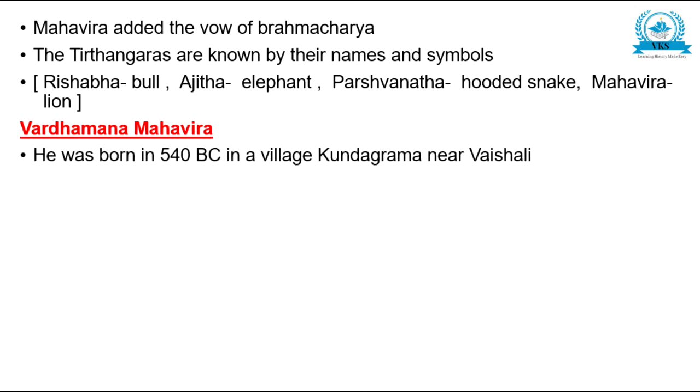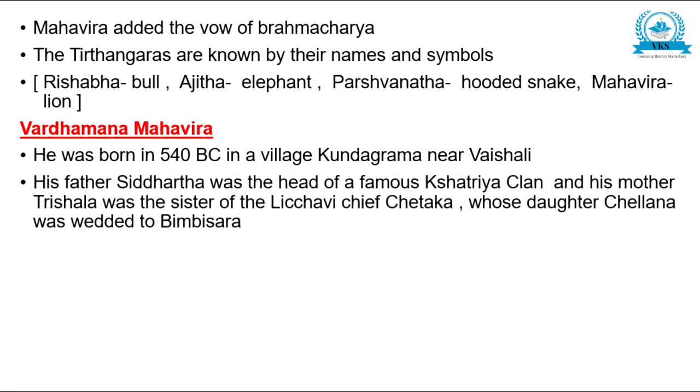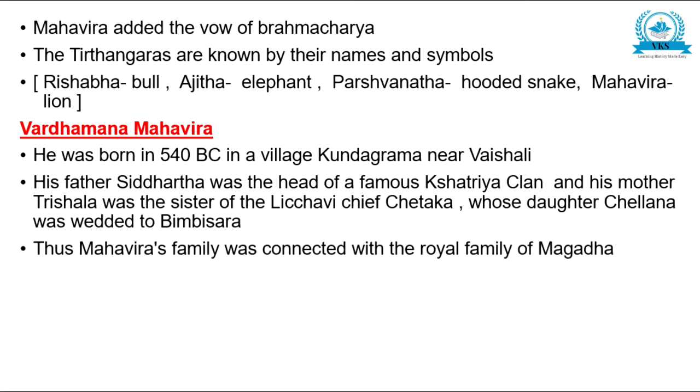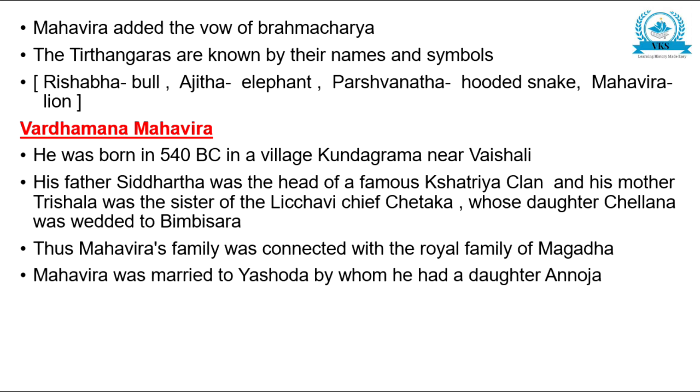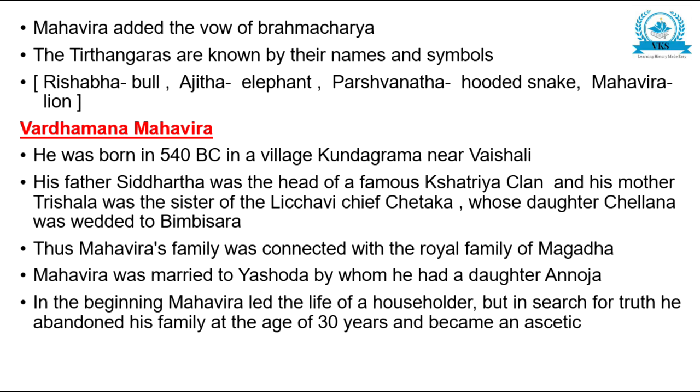Vardhamana Mahavira was born in 540 BC in a village Kundagrama near Vaishali. His father Siddhartha was head of a famous Kshatriya clan, and his mother Trishula was a sister of the Licchavi-chief Chetaka, whose daughter Chellana was wedded to Bimbisara. Thus Mahavira's family was connected with the royal family of Magadha. Mahavira was married to Yashoda, by whom he had a daughter Annoja. In the beginning, he led the life of a householder, but in search of truth, he abandoned his family at the age of 30 and became an ascetic. He wandered for 12 years from place to place.